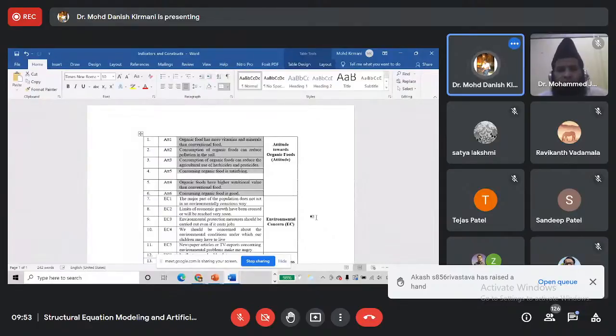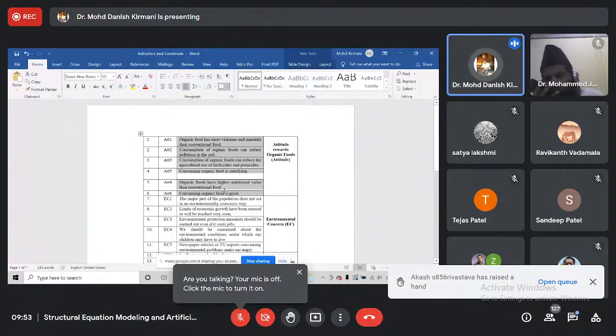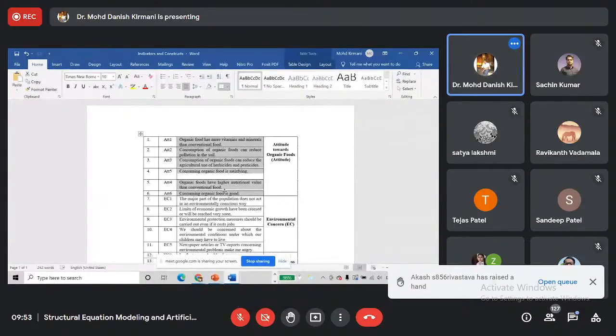So I cannot be sure that this scale will remain as it is in the Indian context too. I will have to check whether these items are actually loading on the factor attitude towards organic food or not. All the items may load, or only some of them. There may be some changes due to the change of context.